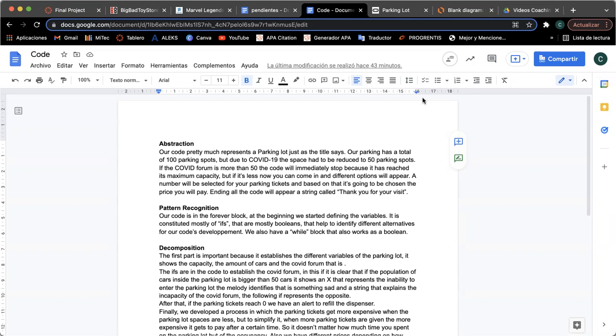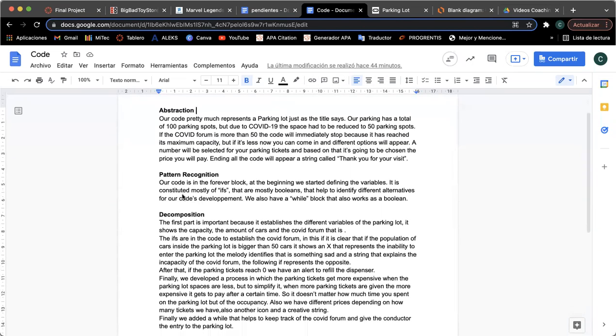If the COVID form is more than 50, the code will immediately stop because it has reached its maximum capacity. But if it's less, now you can come in and different options will appear. A number will be selected for your parking tickets, and based on that, the price you will pay is chosen. And at the end of the code, a string will appear called "Thank you for your visit."